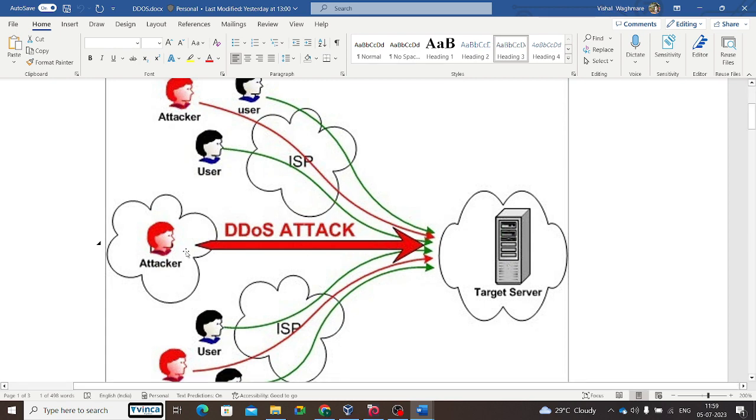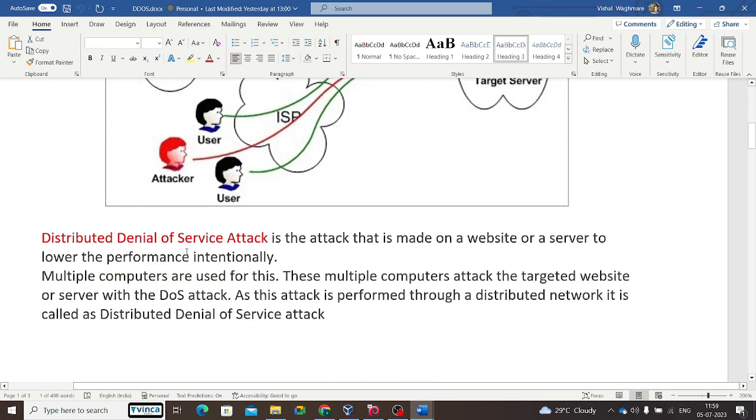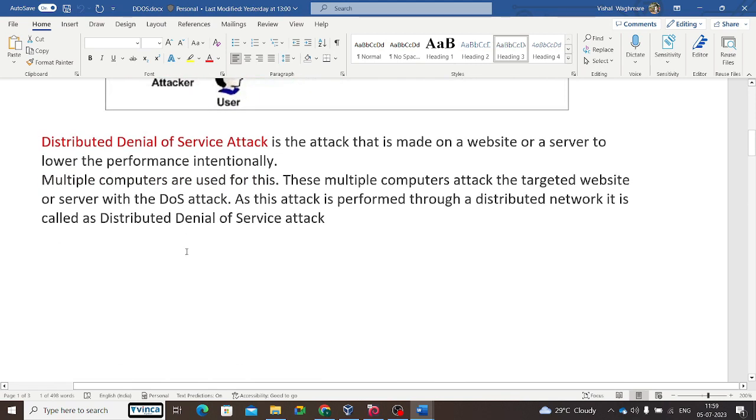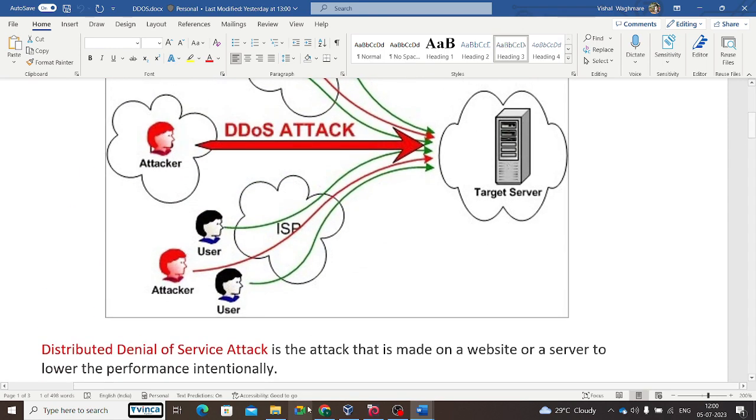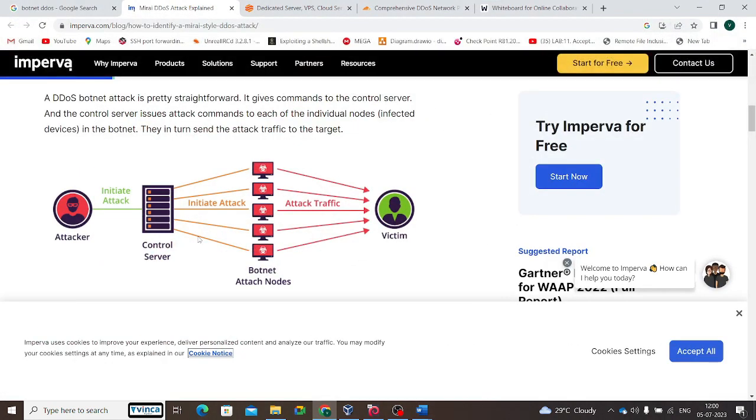So attackers try to carry out a denial of service attack. Multiple computers are used for this. These multiple computers attack the targeted website or server with the DoS attack. As this attack is performed through a distributed network, it is called a distributed denial of service attack. Okay, let me show you.